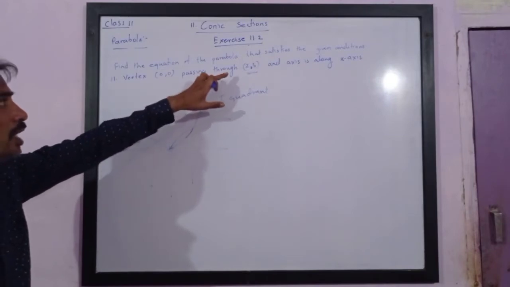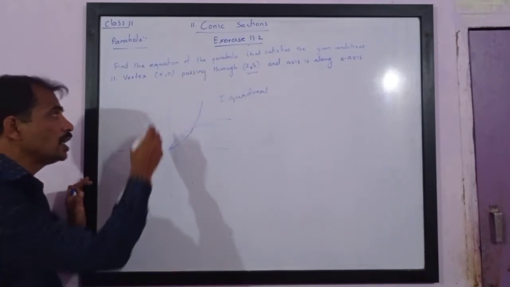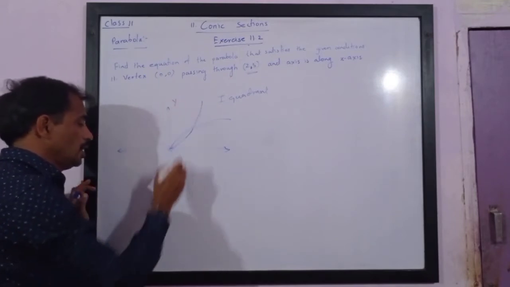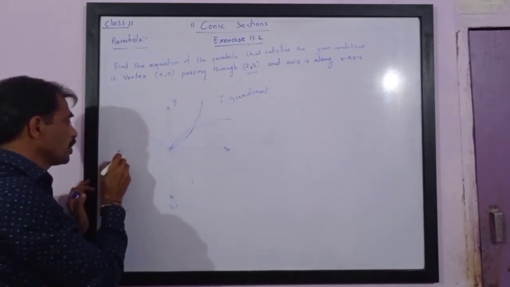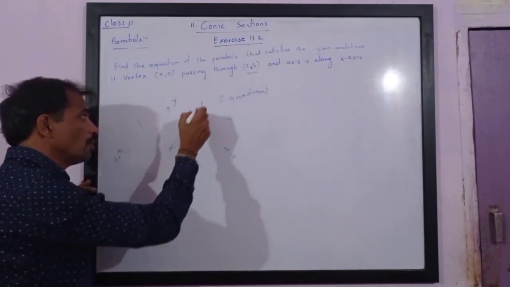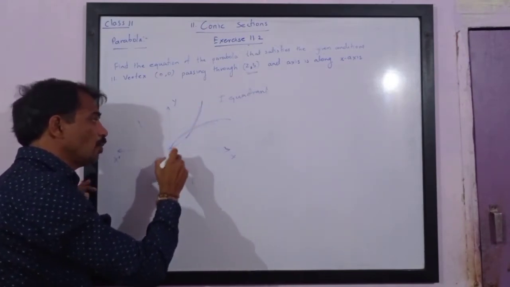Hence the point is lying in first quadrant. 2, 3 lies in first quadrant, it means parabola passes through first quadrant. So there are two possibilities.